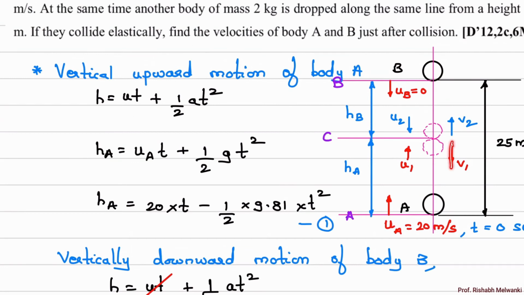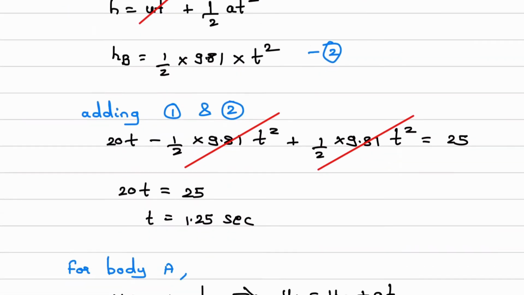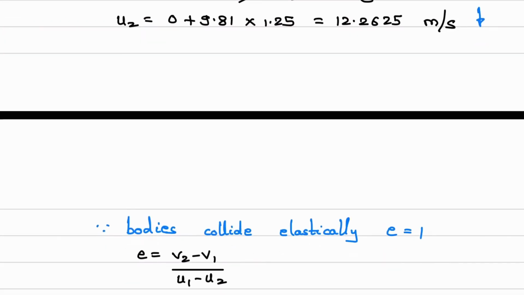This v1 will be equal to u2, and direction will change. Initially u1 was upward, now v1 is downward. So v1 is equal to u2, and what is u2? 12.2625 meter per second.